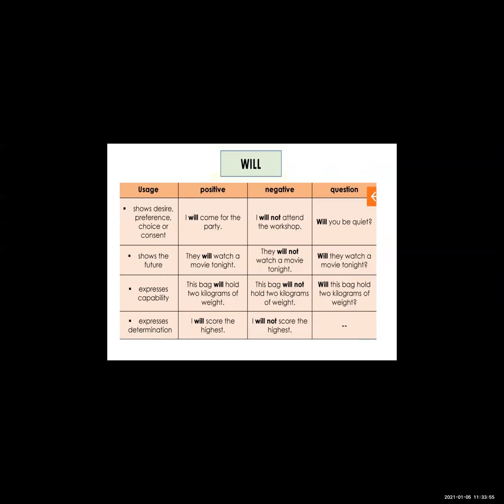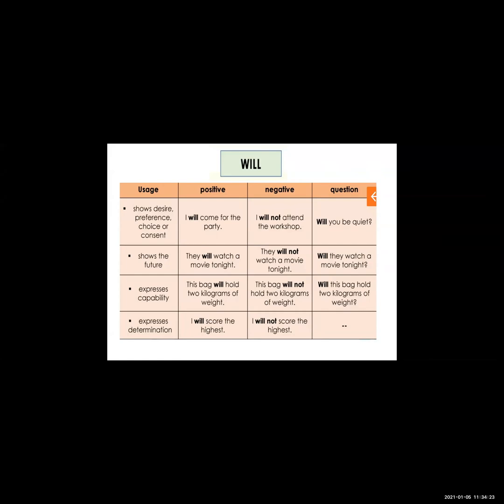And for showing your desire, your wish, preference means whatever you will do first, whatever you will do in the middle, and whatever you will do last. Choice, then consent. So these are the uses of will. See the example of the first use, that shows desire, preference, choice or consent.